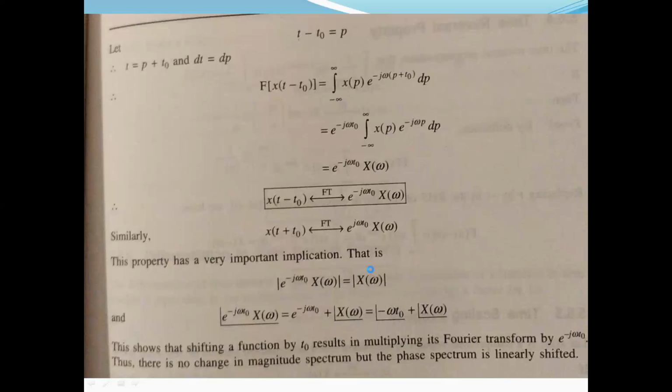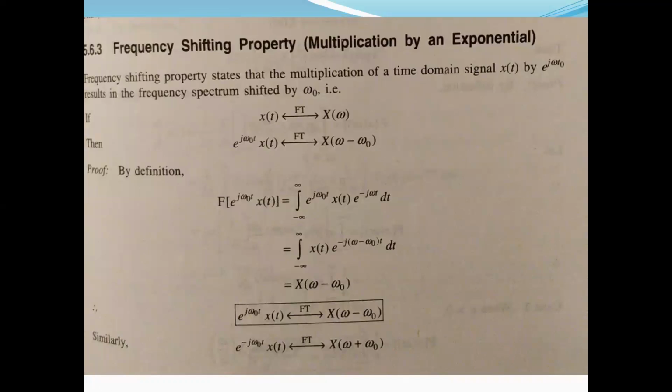So that is the property number 2, called the time shifting property. The next property is called the frequency shifting property. The property says that whenever the time domain signal x of t is multiplied by the exponential function e to the power j omega t naught, then the Fourier transform, the frequency spectrum, will be shifted by a frequency of omega naught.